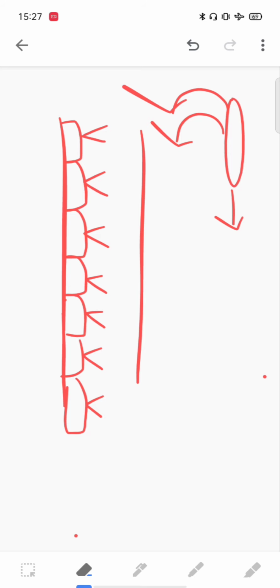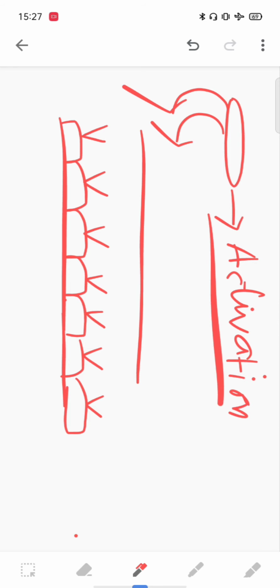Before going into that, certain changes occur within the platelet. We call this activation. Certain structural alterations occur within these platelets.